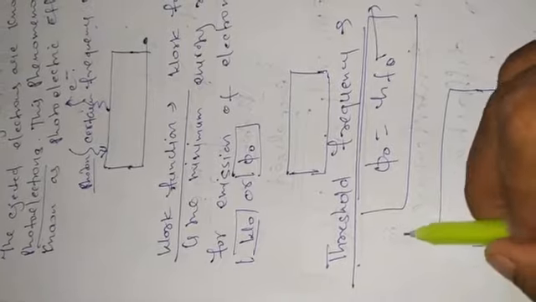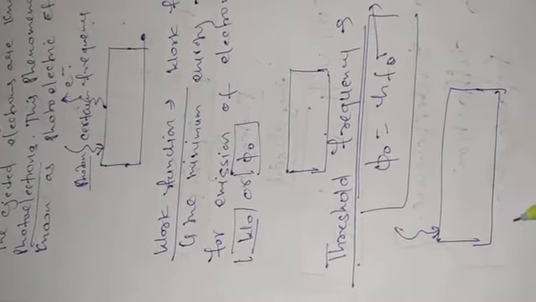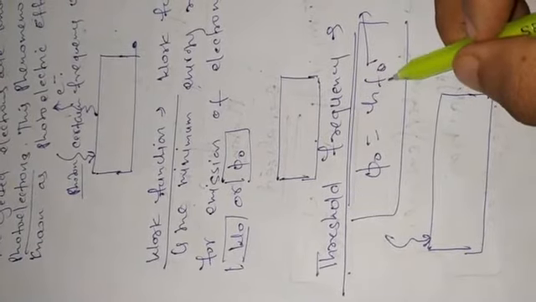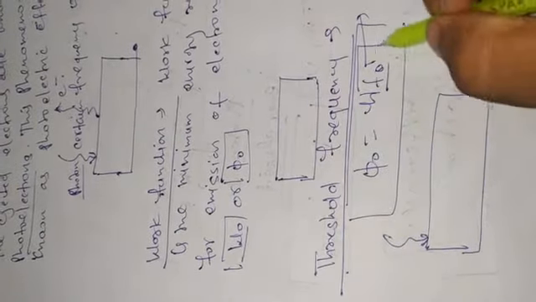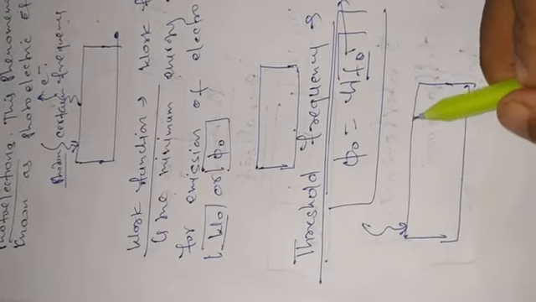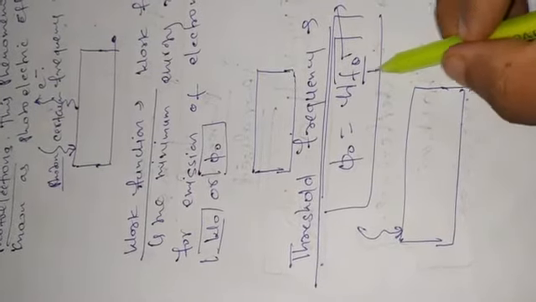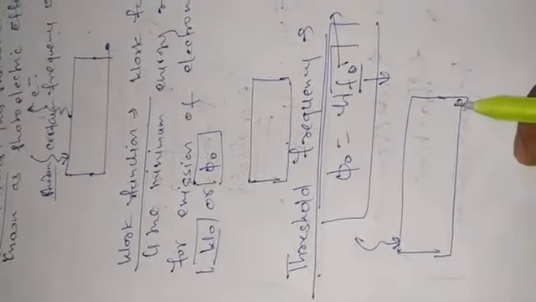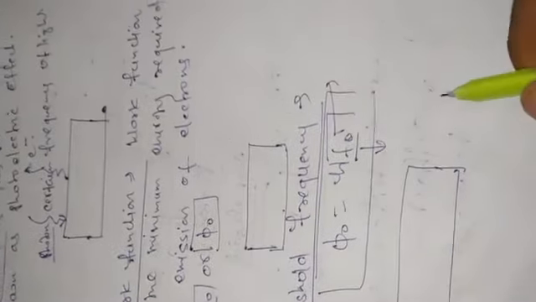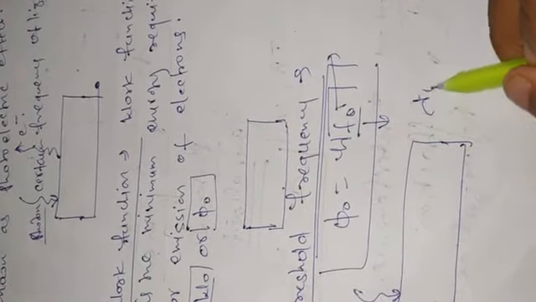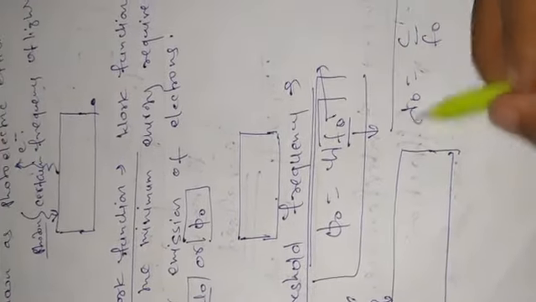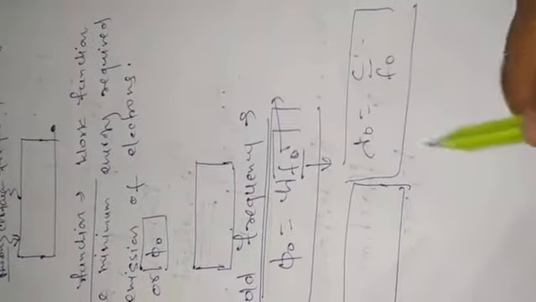The photon which is incident on a metal surface should have a minimum frequency to eject out the electrons. So the minimum frequency which is a must to eject out the electron from any metal surface is known as the threshold frequency, and the wavelength corresponding to the threshold frequency is known as the threshold wavelength.